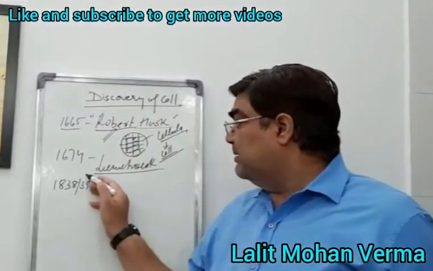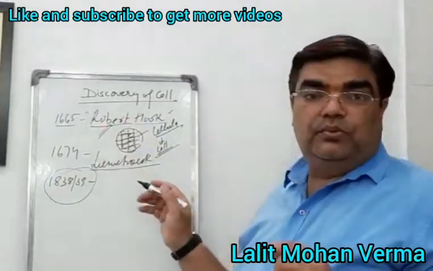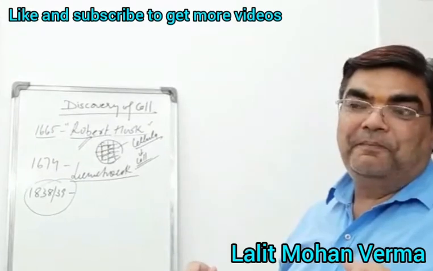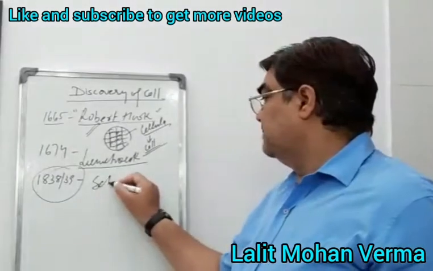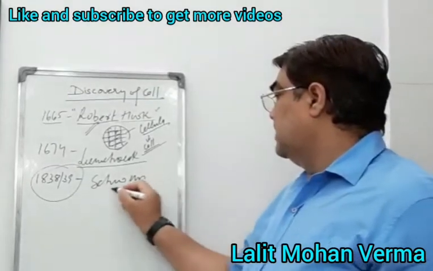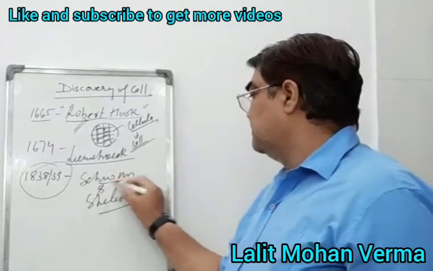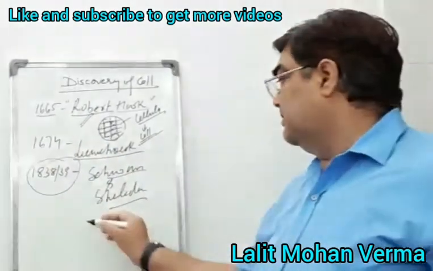After that, in 1838, two most important scientists of the era, that is Schwann and Schleiden, gave the cell theory.